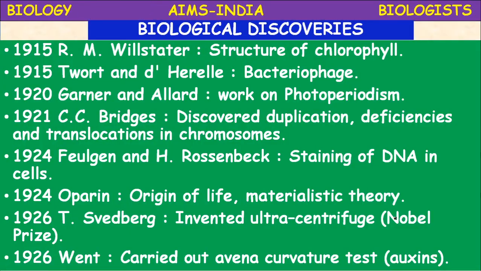Next, in 1915, R.M. Willstätter introduced the structure of the chlorophyll molecule. It is a porphyrin structure. It is an organic molecule which possesses magnesium inside, and which is the key for photosynthesis. Chlorophyll is required for photosynthesis.